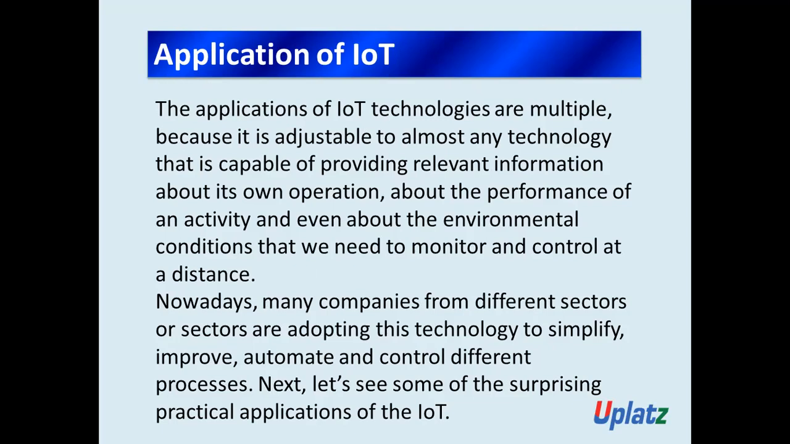As I'm saying, IoT applications are there in multiple sectors because it's adjustable to almost any technology that is capable of providing relevant information about its own operation, about the performance of an activity, even about the environmental conditions that we need to monitor and control at a distance. So many companies from different sectors are adopting this technology to simplify, improve, automate, and control different processes. So let's see some of the surprising practical applications of the Internet of Things.